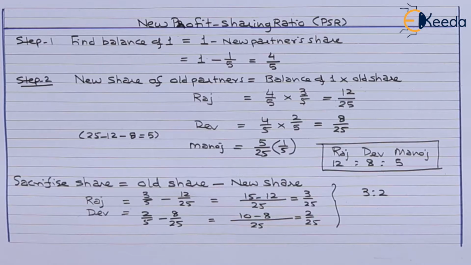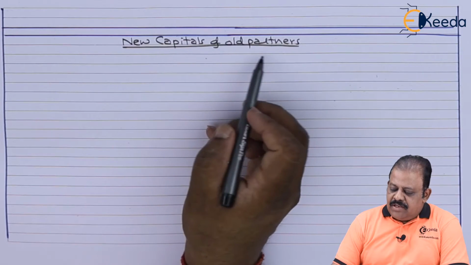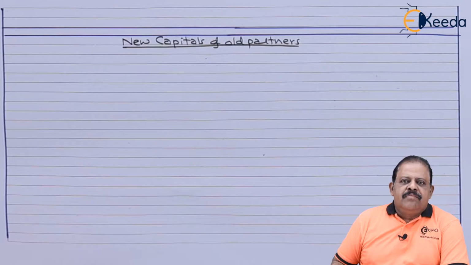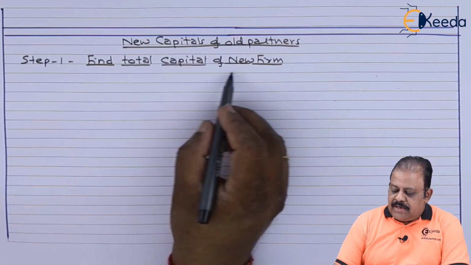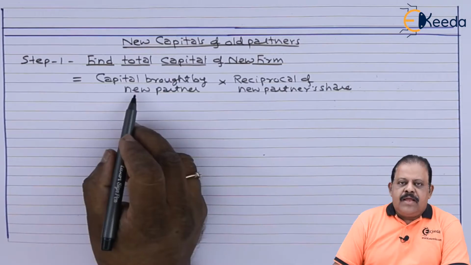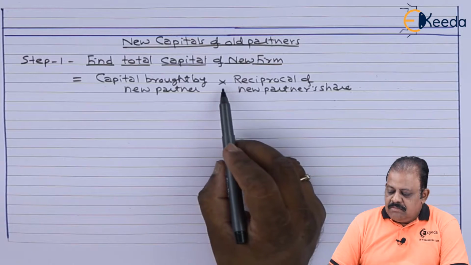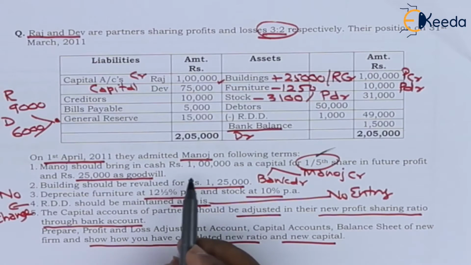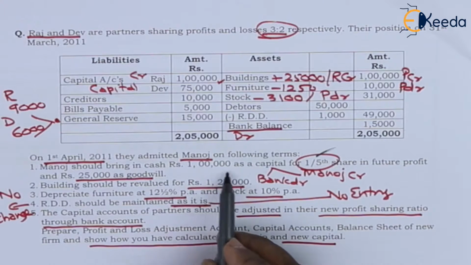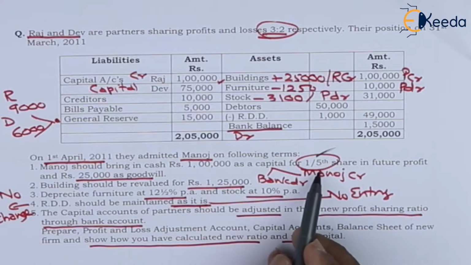Let us calculate now based on new ratio, new capitals of old partners. For calculation of revised capital, we are required to take following steps. Find total capital of new firm. Capital brought by new partner multiplied by reciprocal of new partner's share. Manoj brings in cash rupees 1 lakh as capital for 1/5 share.